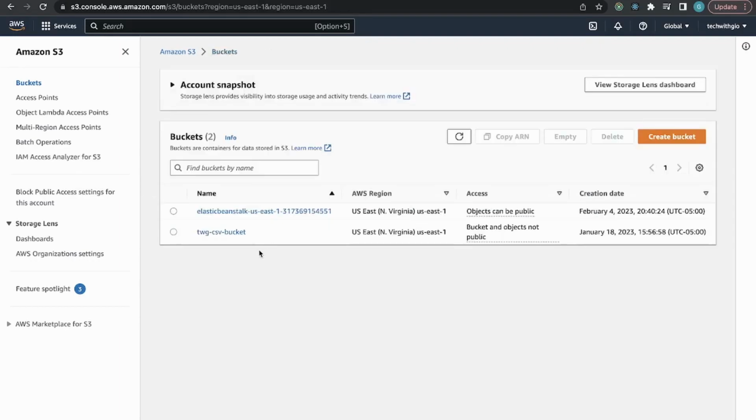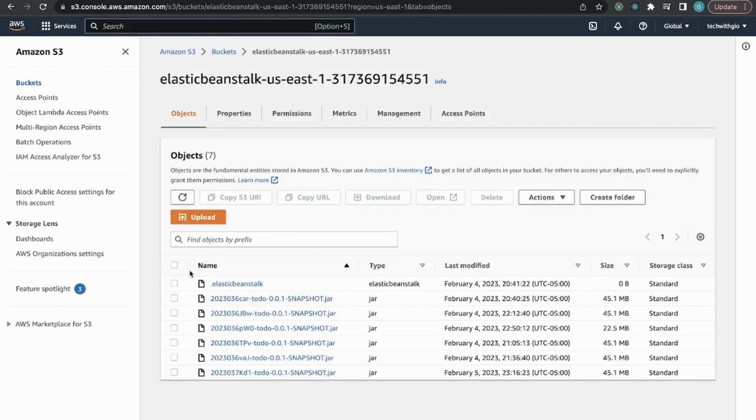Go back to buckets. Then I can go to this Elastic Beanstalk bucket, which actually wasn't even created by me. It was created by Elastic Beanstalk because I was uploading an API through Elastic Beanstalk so that I can use it for my microservices. And by default, it creates this S3 bucket and it stores different versions of the API. In my case, I was using Spring Boot, so my Spring Boot jar is being stored here, and each version that was created is being stored here for reference, so that Elastic Beanstalk can go in and reference each jar.